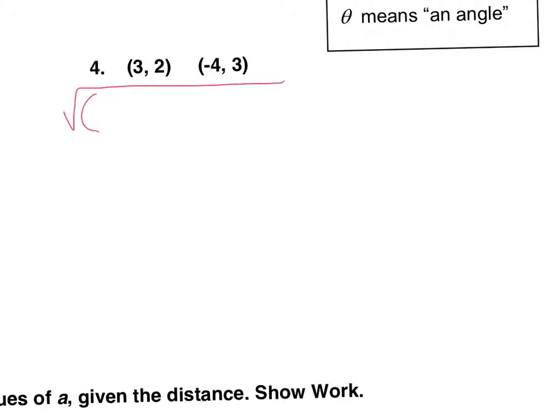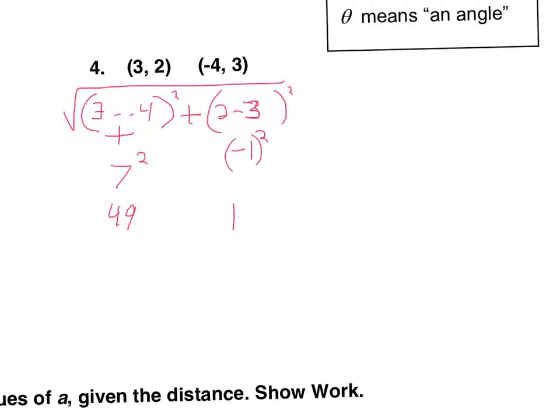So we'll do x minus x. I'm going to do 3 minus negative 4, and then plus parentheses y minus y. I'll just keep it in order, 2 minus 3. So let's see here, 3 minus negative 4, that's really going to be plus, so 7 squared, which is 49. Over here, 2 minus 3 is negative 1 squared. And remember, when you square it, it should turn out positive, so this should just be 1. Really, you're squaring the negative part also. So then those get added, and you have square root of 50.